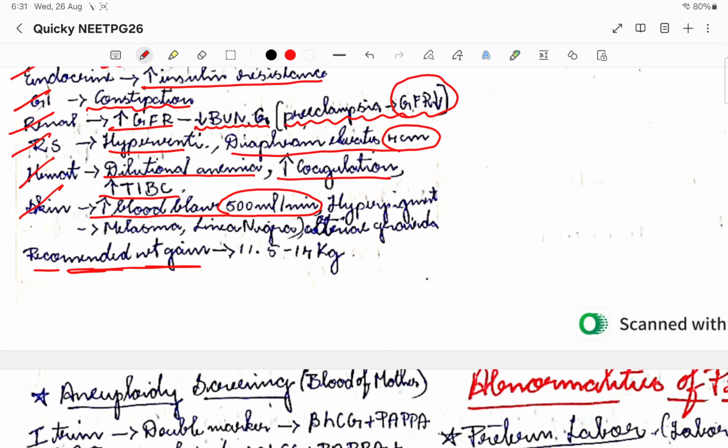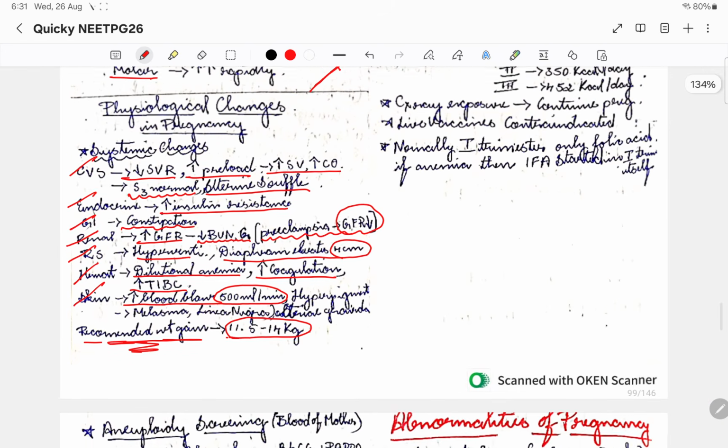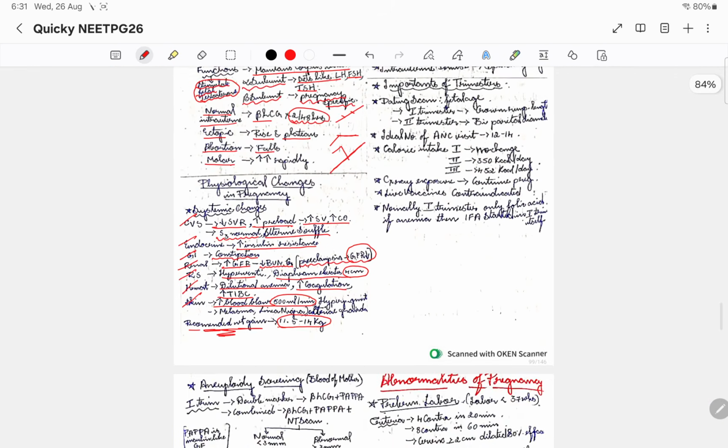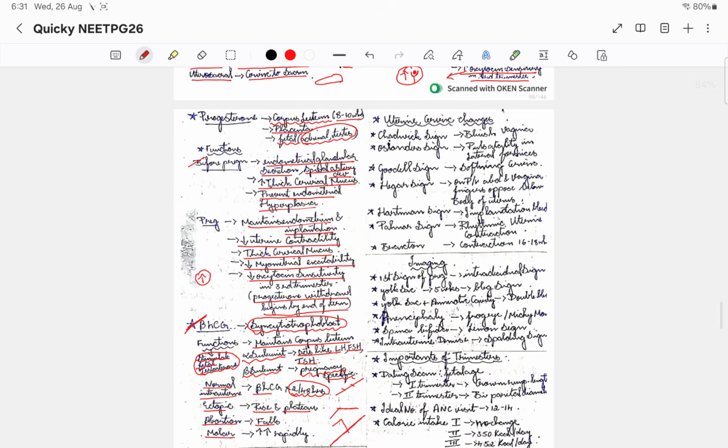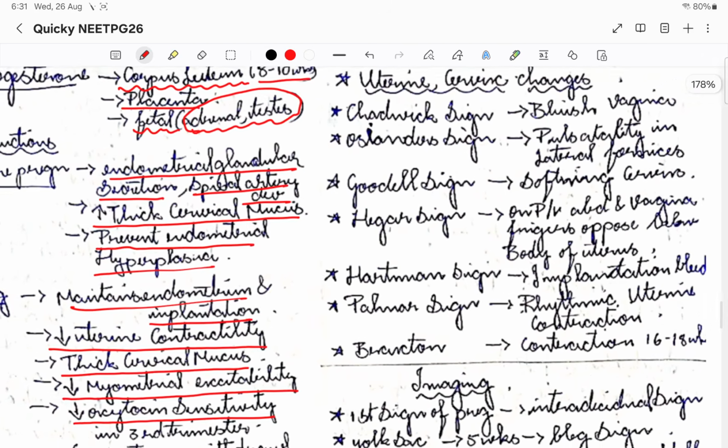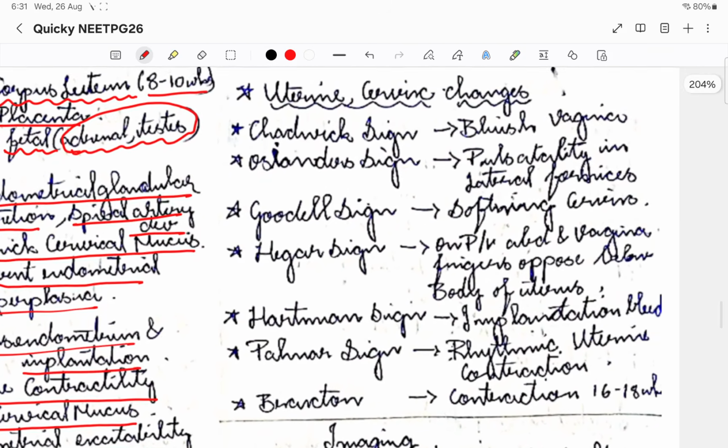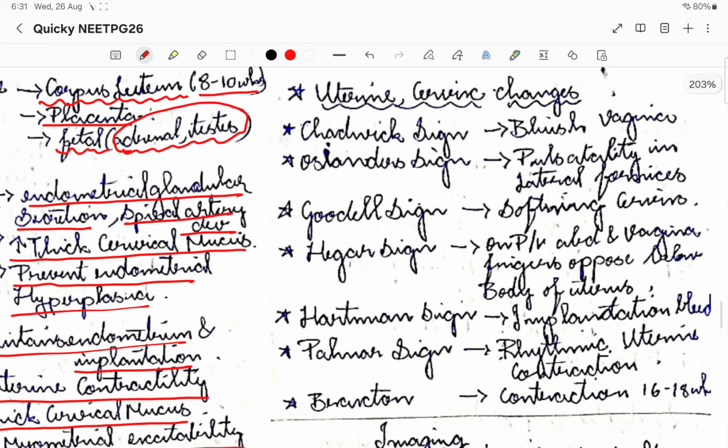So the normal recommended weight gain should be 11.5 to 14 kg in a pregnant woman. Okay, so this is the normal weight gain that should be there. Okay, so these are all the physiological changes. So the changes that we as doctors should elicit are these signs. Okay, so this is very very important with respect to uterus and cervix.